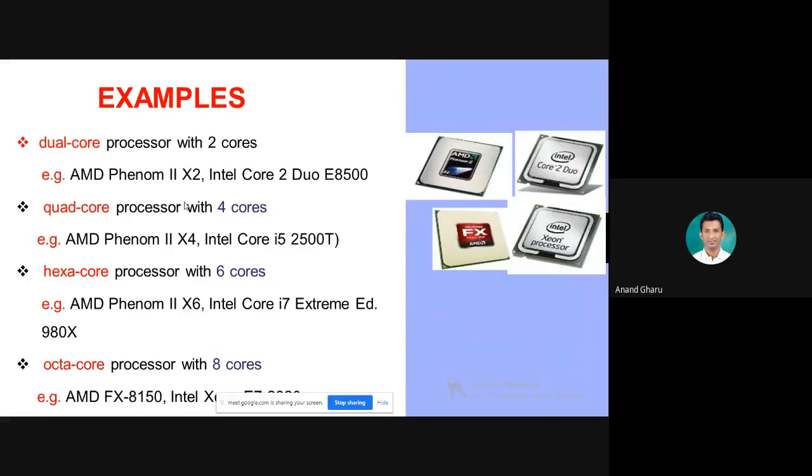Examples of multi-core architecture: dual core processor, quad core. Dual core means it contains two cores. Quad core contains four cores. Hexa core processor contains six cores. Octa core processor contains eight cores.